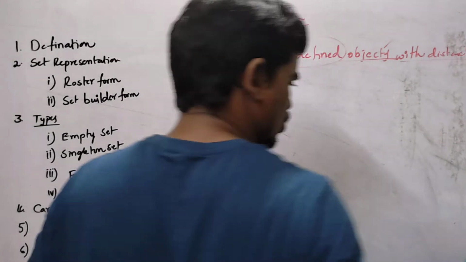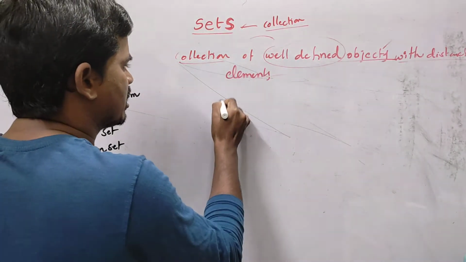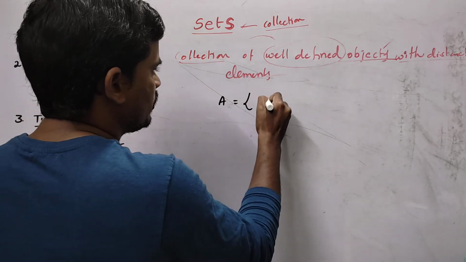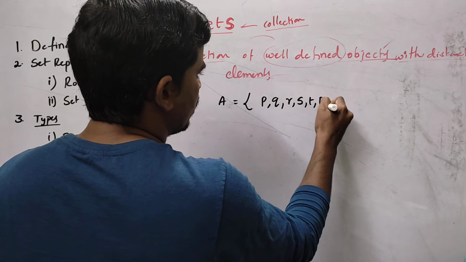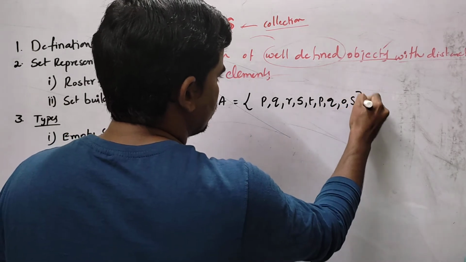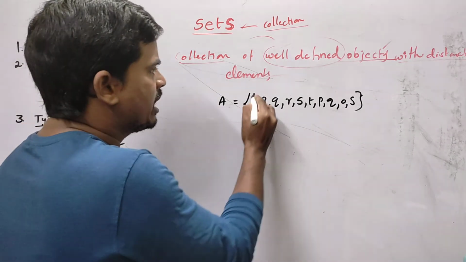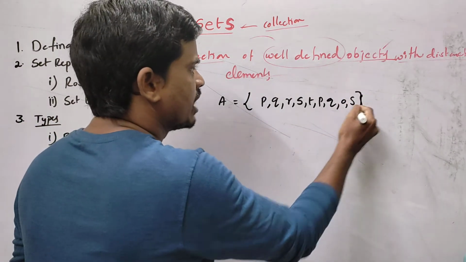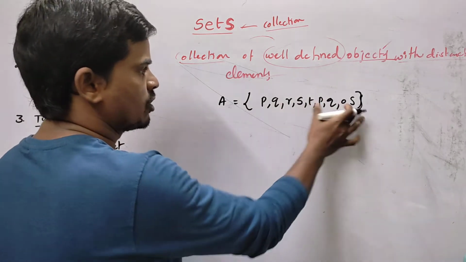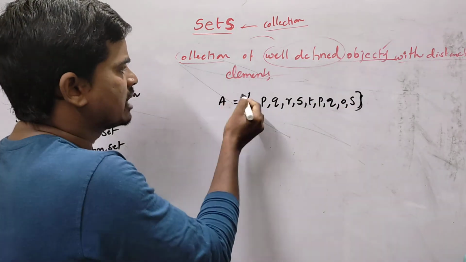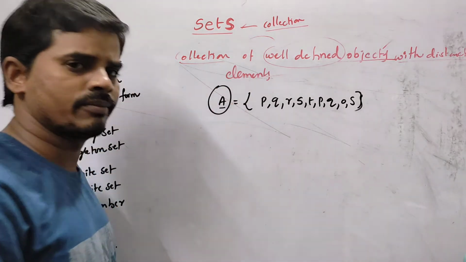What is the meaning of distinct elements here? Suppose I am writing a set here for you: P, Q, R, S, T, P, Q, O, S. So this is a set, students. See, a set is represented in curly brackets. This is called a curly bracket and is also called a set bracket. And the set name is always represented with capital letters only, students.